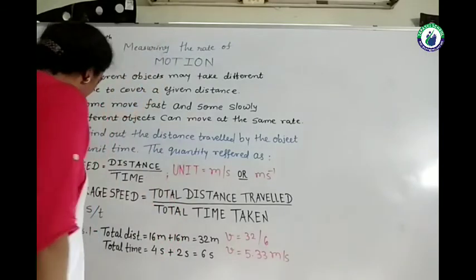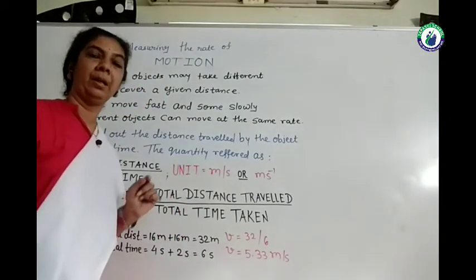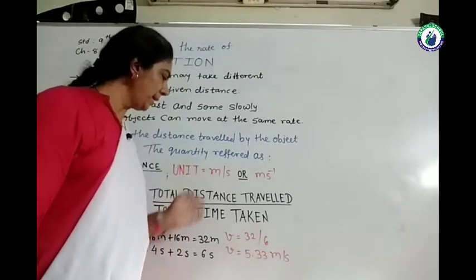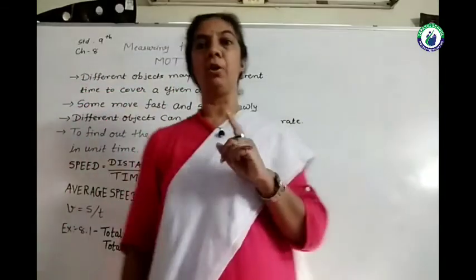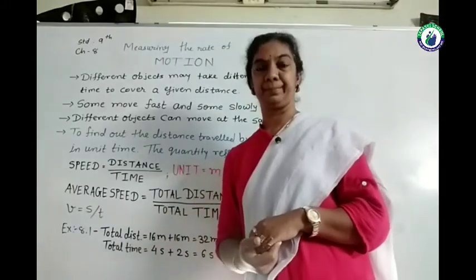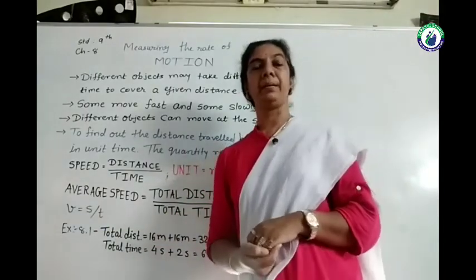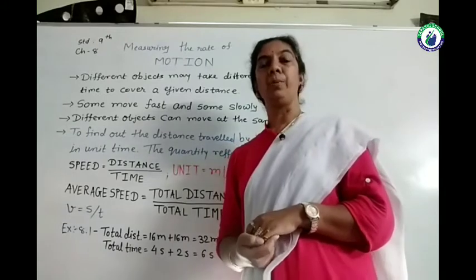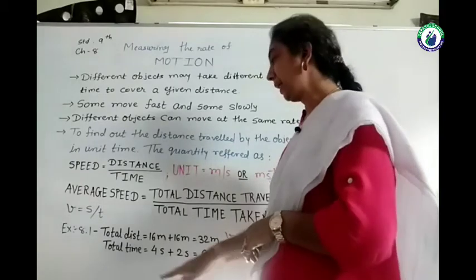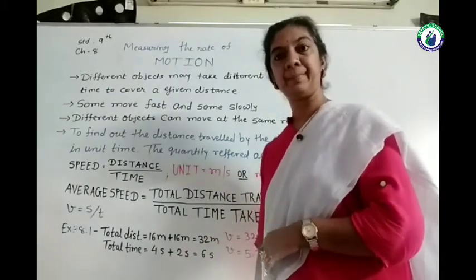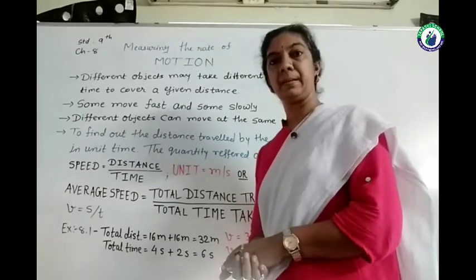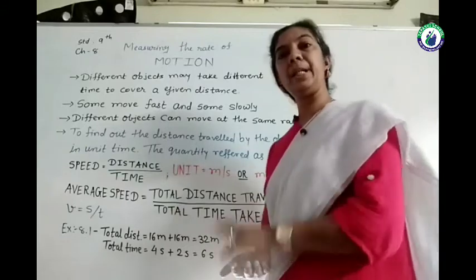And once again we are having the same symbolical formula, v equals s by t. To understand this, the first example of our chapter, example 8.1, is given. It is given that an object is moving 16 meter distance in 4 seconds and it travels the same distance again in 2 seconds.